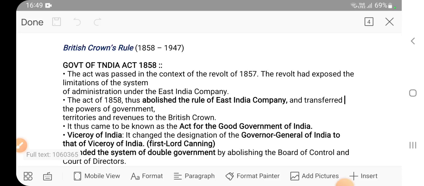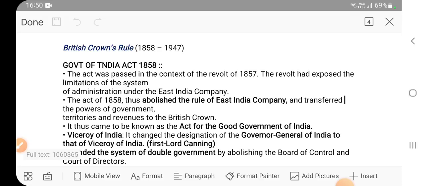So in response to the revolt, what did the British government do? They just suppressed the revolt. They won over all those kings, peasants and other warriors. They suppressed the revolt in a year and a half. After that they passed this act. Now there were so many changes made in the act, so that the entire administration and political structure in the country could be changed.